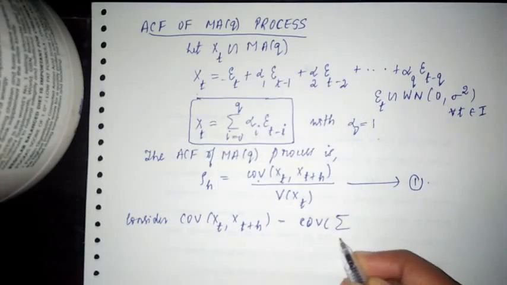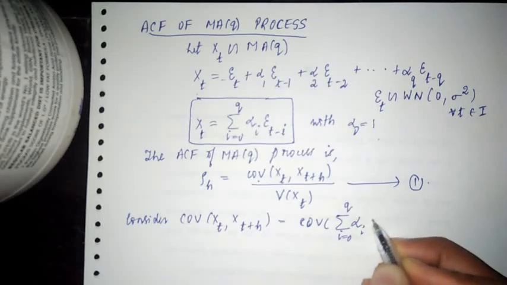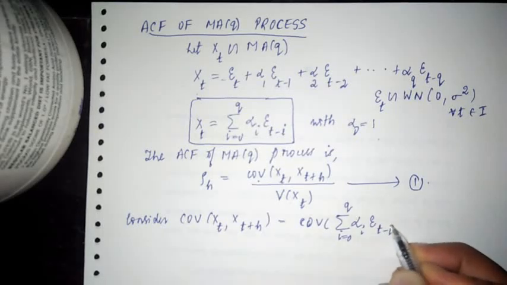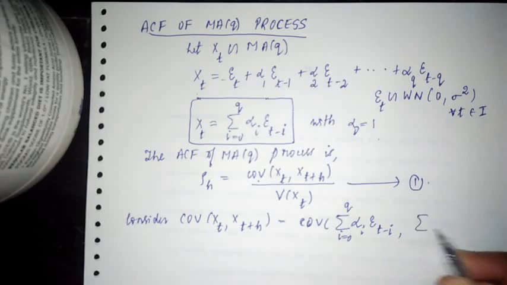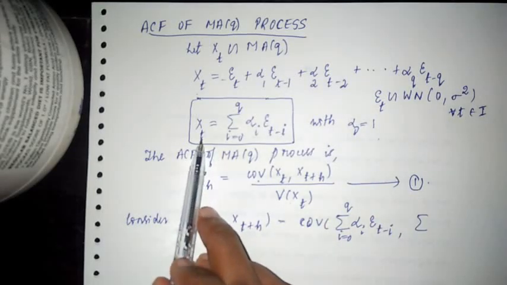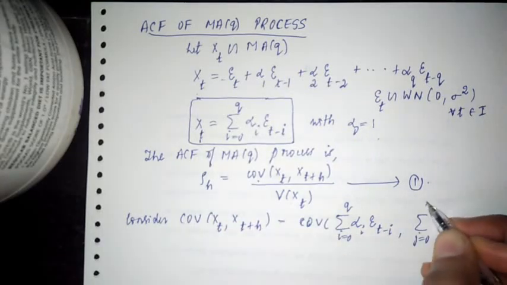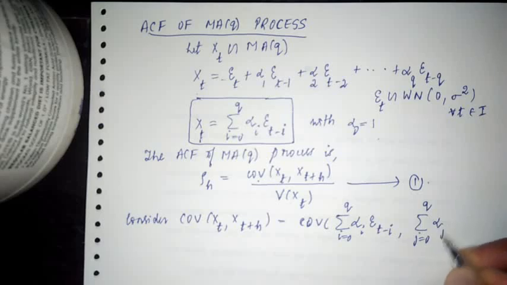And xt plus h is the same expression where t is replaced by t plus h, so it is summation j equal to 0 to q alpha j epsilon t plus h minus j, right? Instead of t I have written t plus h.